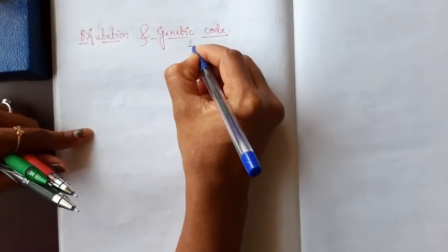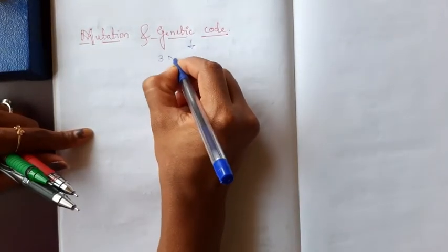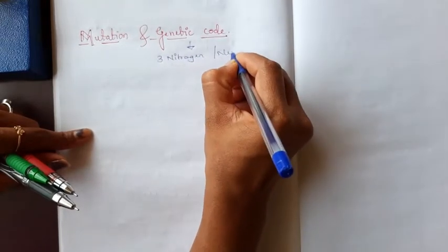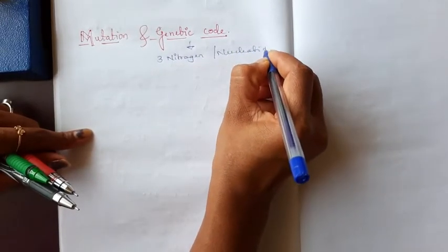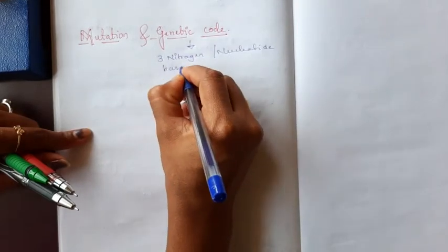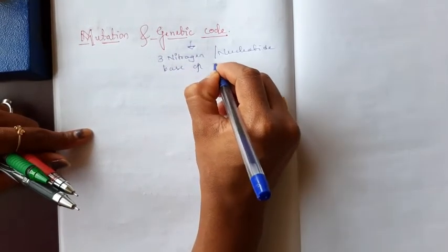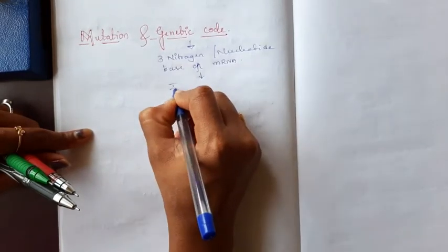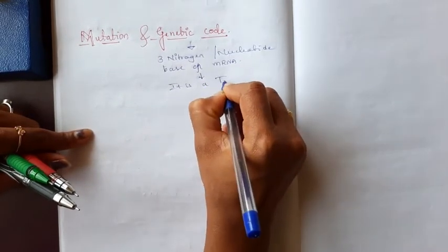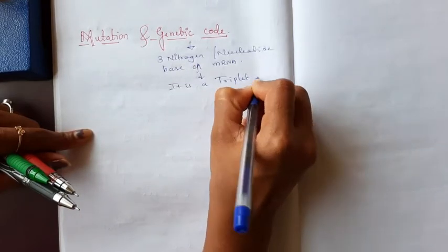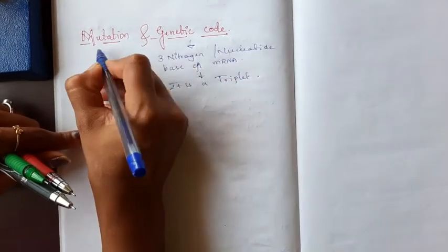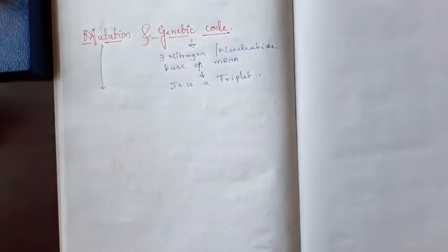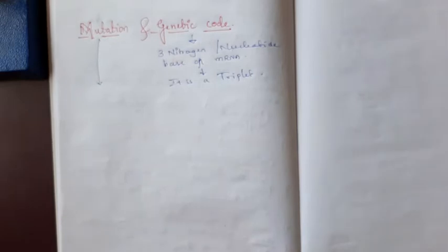The genetic code is just 3 nitrogen or nucleotide bases on mRNA, or it is a triplet.